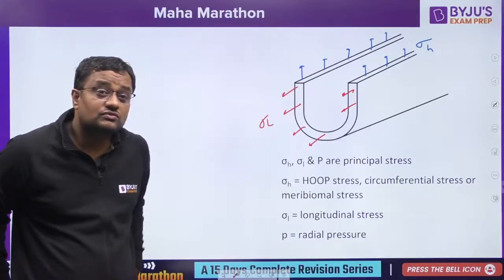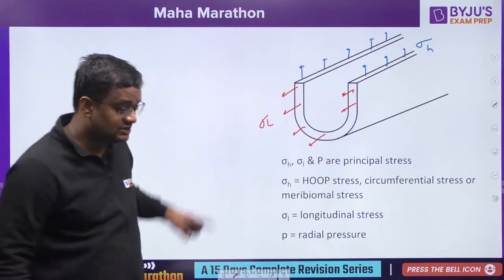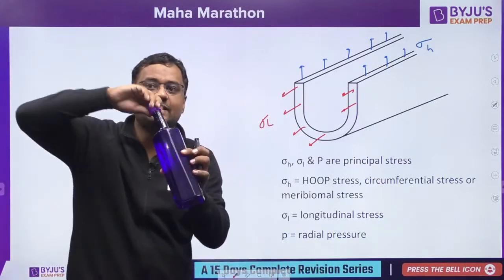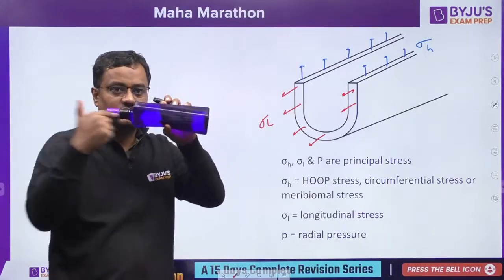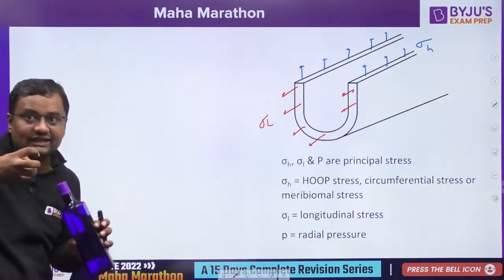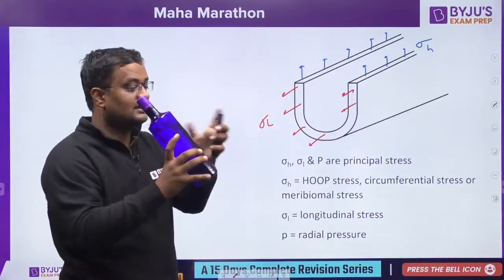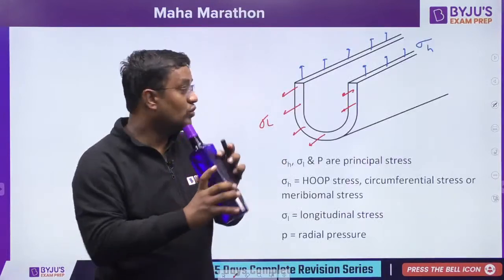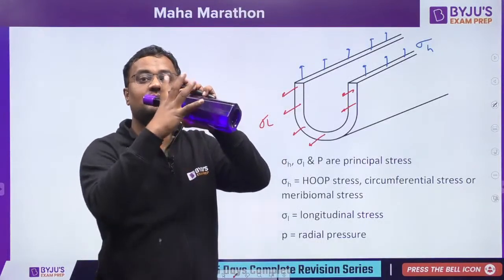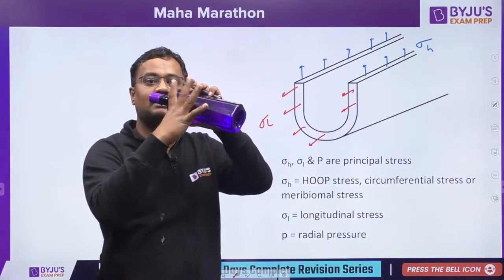Whenever I fill the gas inside, the longitudinal stress will increase the length, and the hoop stress will increase the diameter, making it bigger.